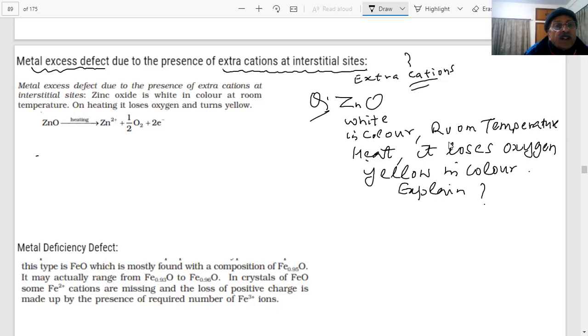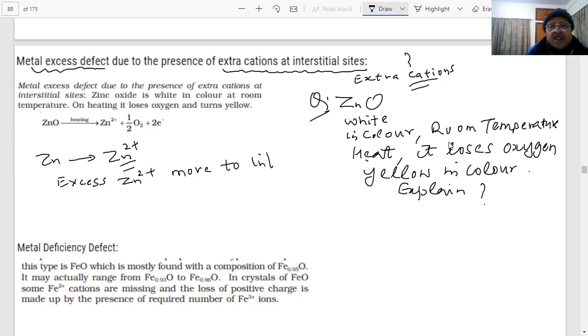ZnO is forming Zn2+, half oxygen and 2 electrons. Half oxygen and 2 electrons, students. So what is the result of this, students? The excess zinc ions move to the interstitial sites. Excess zinc ions, students, they move to interstitial sites.